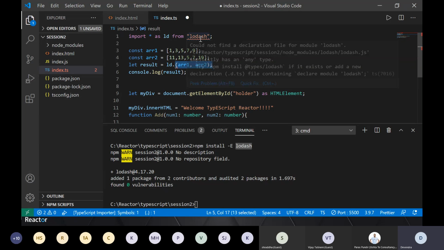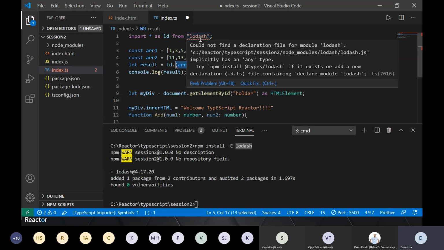Notice that once I import Lodash, the second error I'm getting here says could not find a declaration file for module Lodash, which means it will not be able to load any IntelliSense for TypeScript. So if I'm developing, I will not be able to confirm whether that intersection function exists in that library or not. It gives me a suggestion: try npm install @types/lodash. All existing JavaScript libraries which existed before TypeScript came into existence and people started adopting it will have their type declaration files here. This is what you will do for installing that.